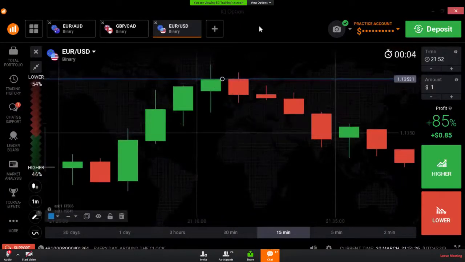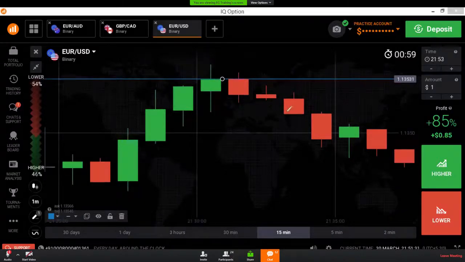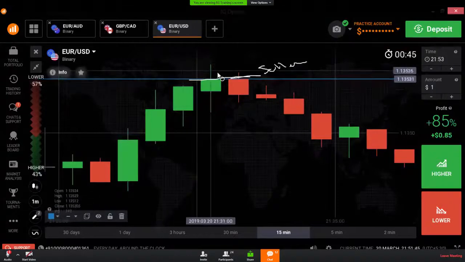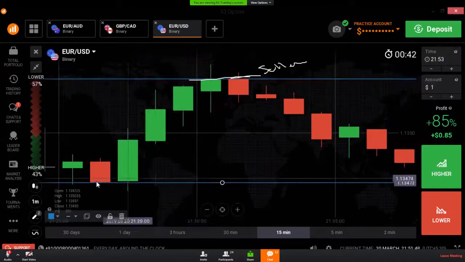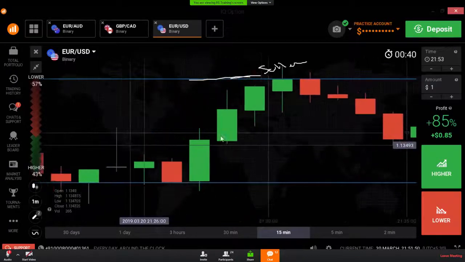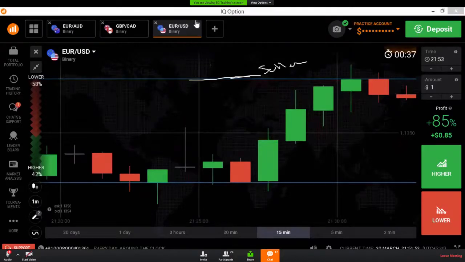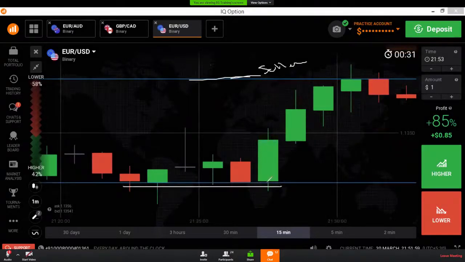The resistance level is nothing but a seller's area. At the resistance levels, sellers will enter. And here we are seeing a support level. This is called a support level. At the support level, buyers will enter. You are seeing a buyer's entry from this level. You are seeing a seller's entry from this level.